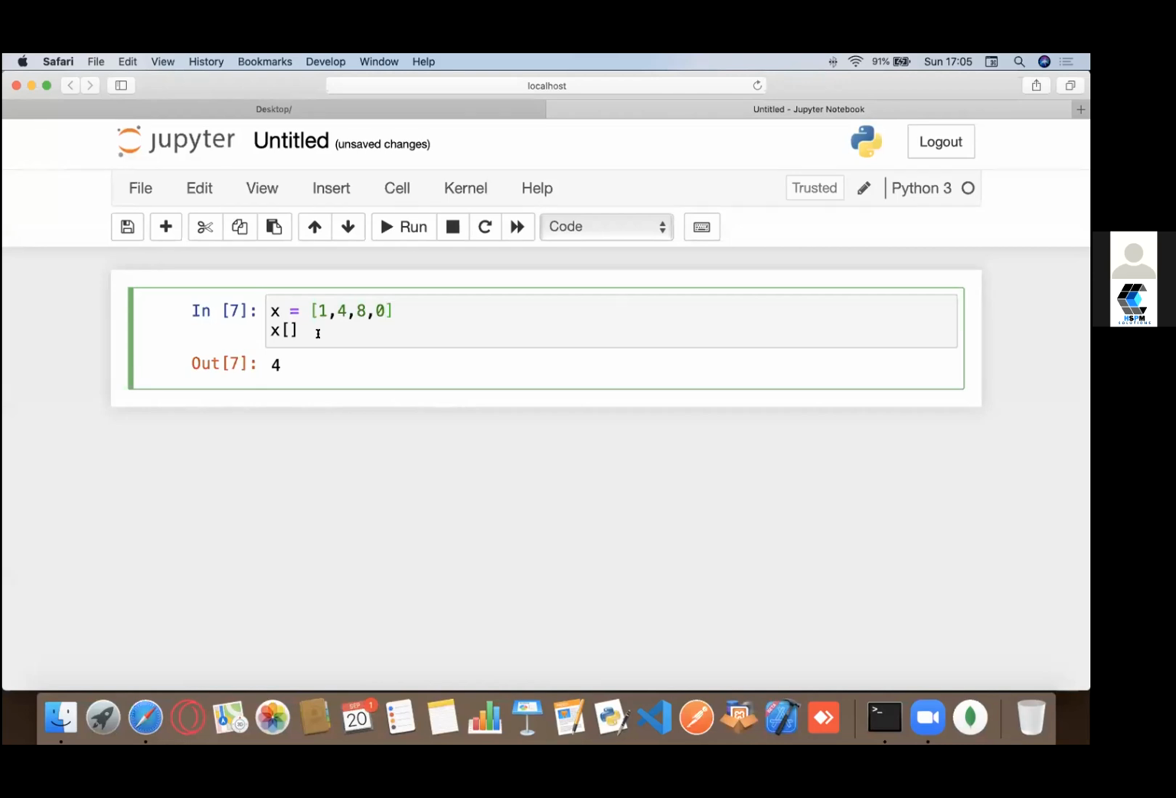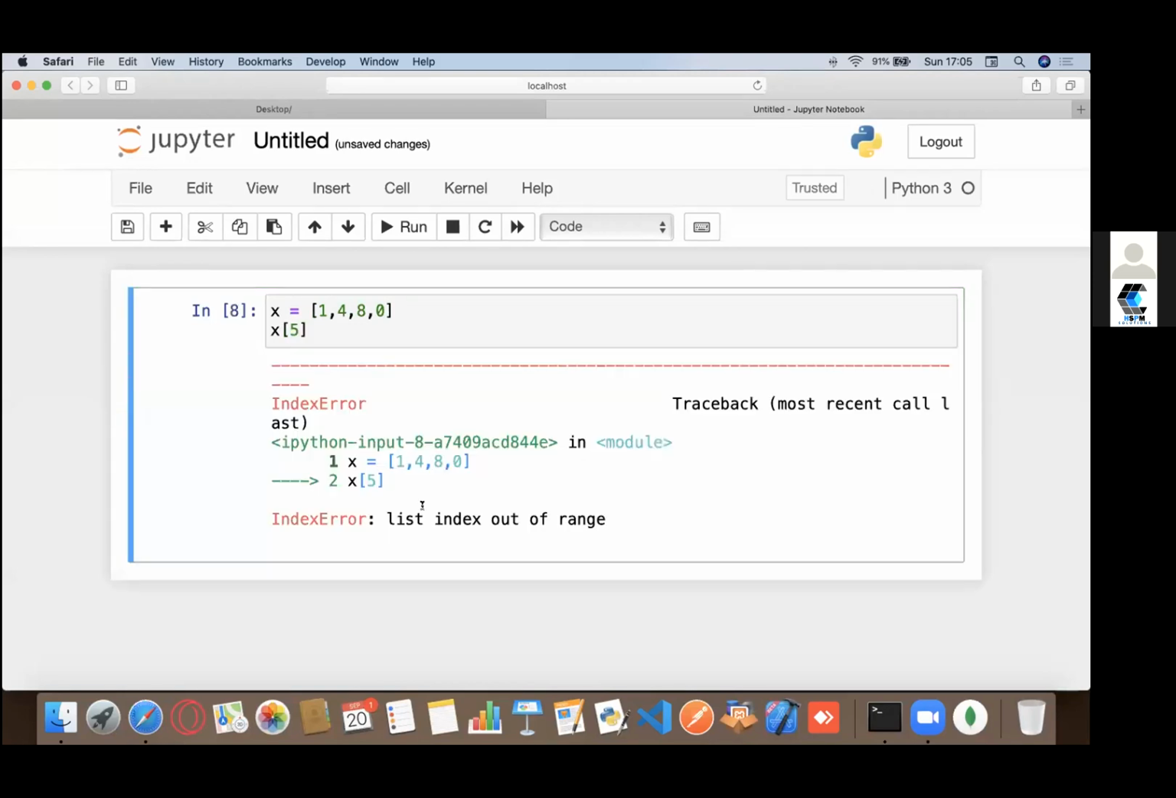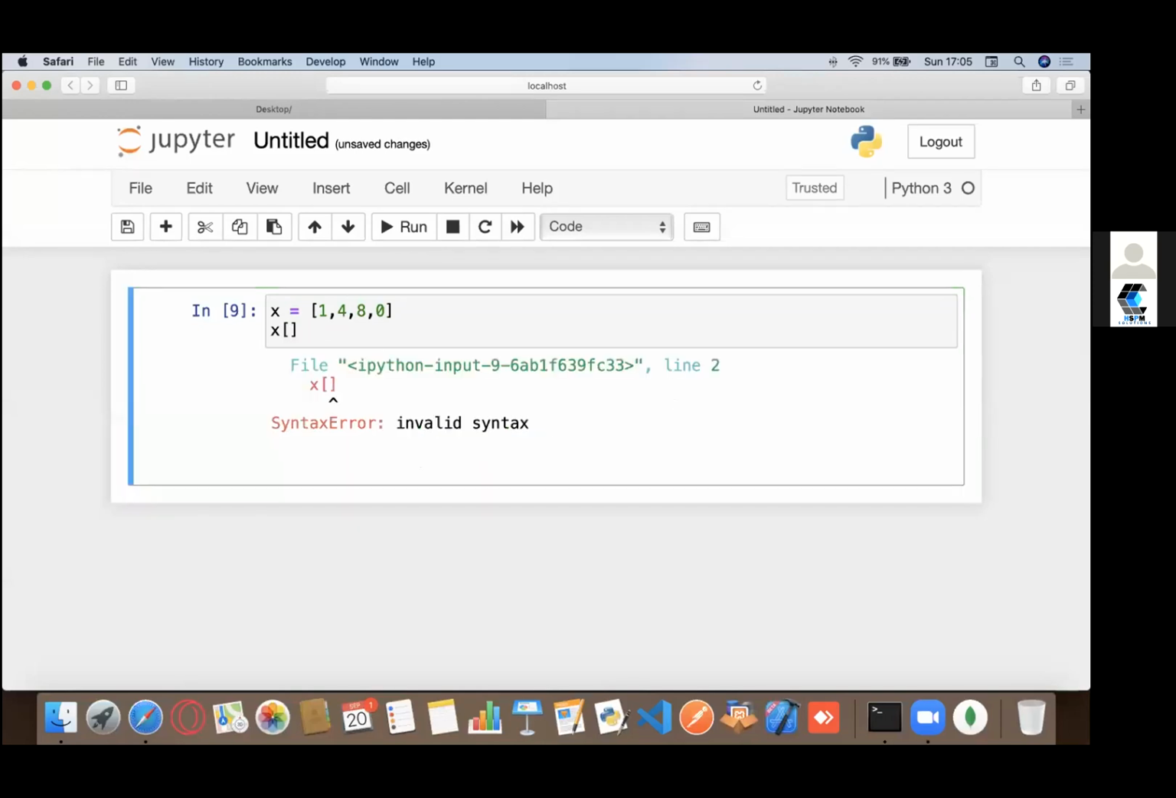Now what if I want to access an index that's not actually present? The length is 4. What if I want to access x of 5? Now you see it throws me an error, an index error to be precise, telling me that list index is out of range. It had a range of 0 to 3, and I'm trying to access 5. And you can't even keep this empty, because then it's a syntax error.